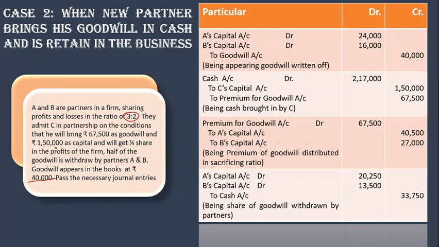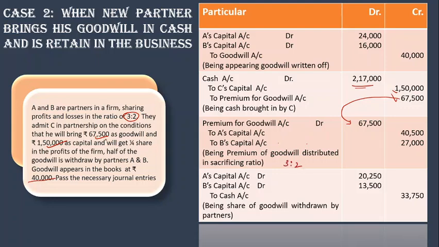Second step, as I said, we can pass a single compound entry for these two, that is capital and goodwill. So what he brought, capital amount is 1,50,000 and 67,500 is this, and he brought total cash this. By default, you have an entry that this premium for goodwill will be distributed to partners in their sacrificing ratio. Since in this question, 1/4 was his share, the sacrificing will be the same, that is 3 is to 2.